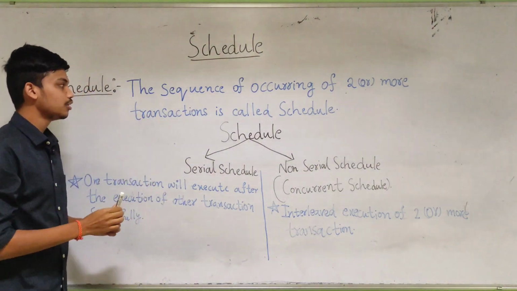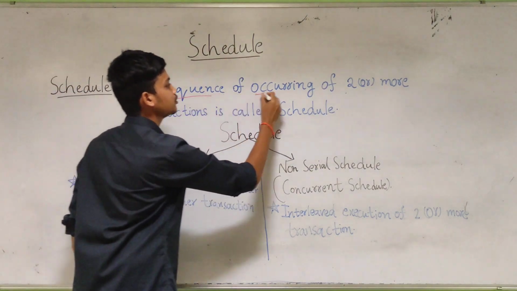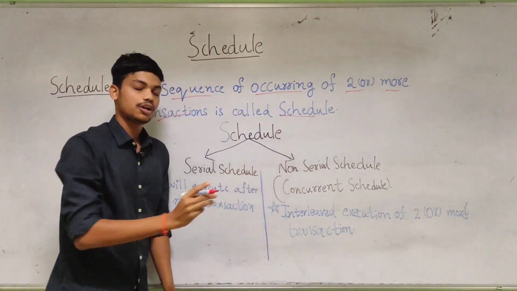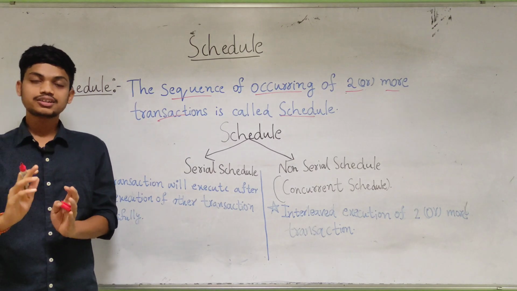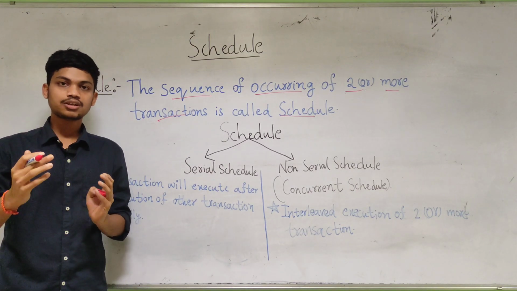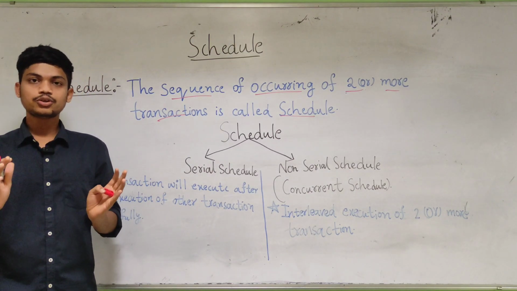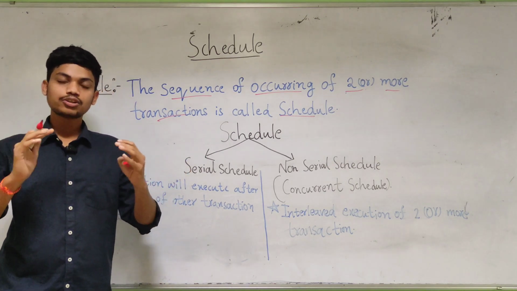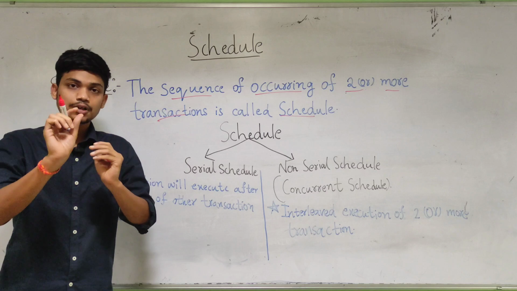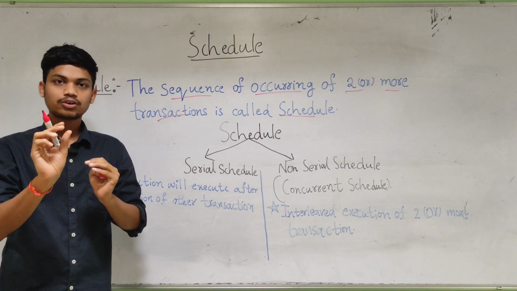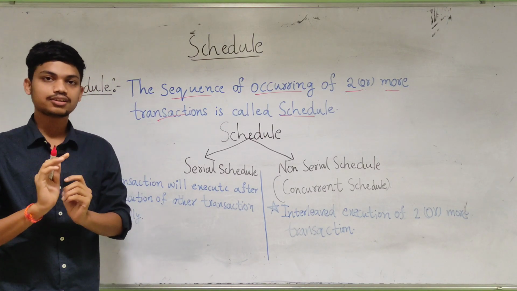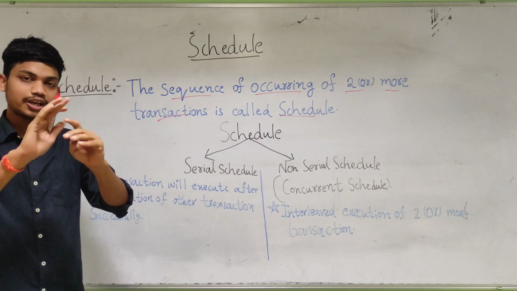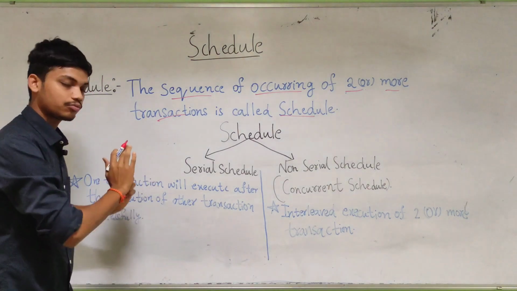What is a schedule? A schedule is the sequence of occurrence of two or more transactions. If two or more transactions occur at the same time or one after another, that is called a schedule. Let us say you have a bank account, let us say SBI. So many people have bank accounts. Multiple people having bank accounts, you can call that the SBI bank schedule.